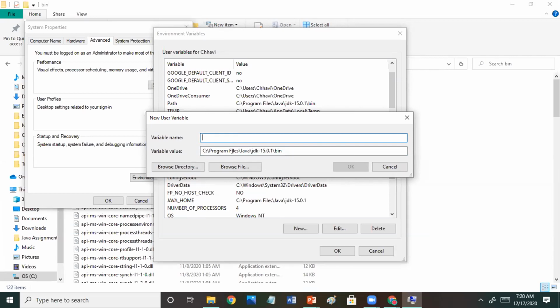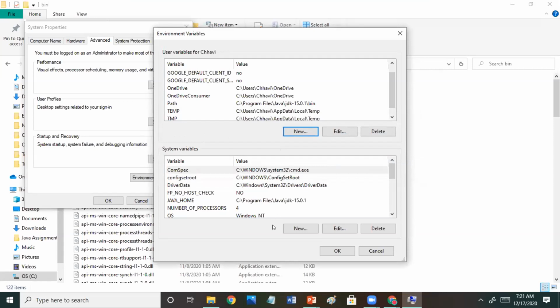Anand, what variable name do you have to give? Java underscore home. You can give anything. Click on OK. As it is already added, I will click cancel.